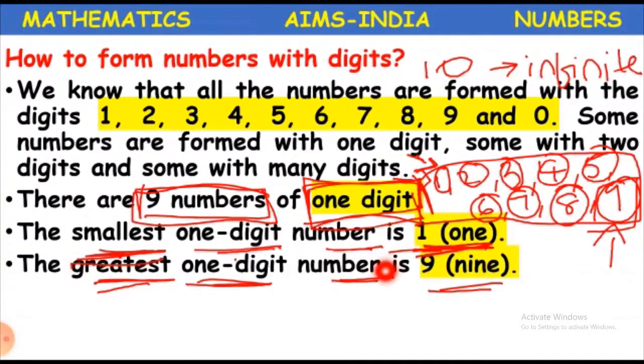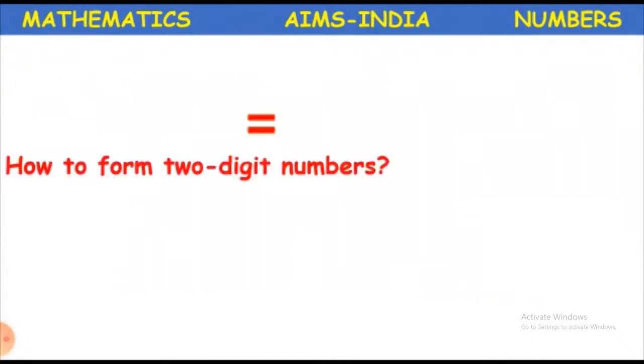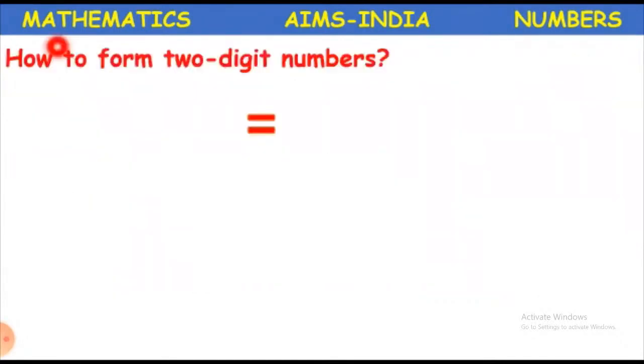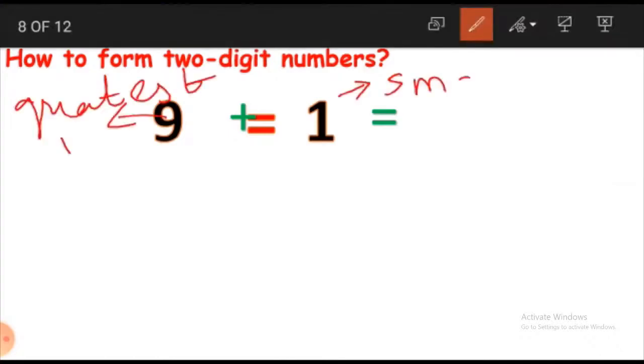Now let us move to the next. What comes after 1? 2. How to form two digit numbers. We have learned how to form one digit numbers. Now we learn how to form two digit numbers. Okay, here we are taking 9. What is 9 again? 9 is the greatest one digit number. What is 1? 1 is the smallest one digit number.